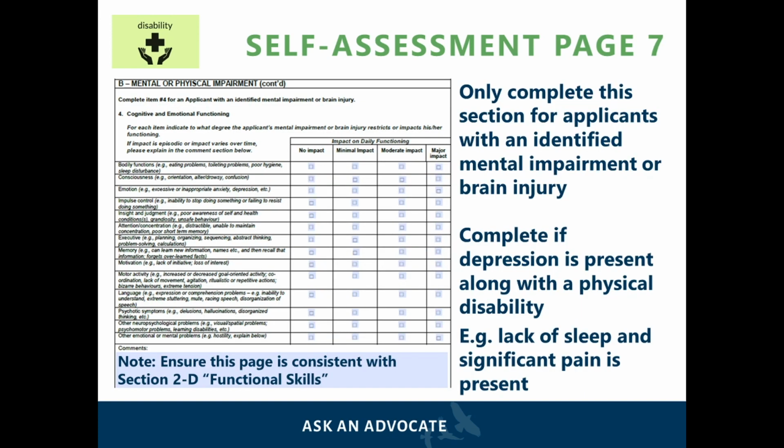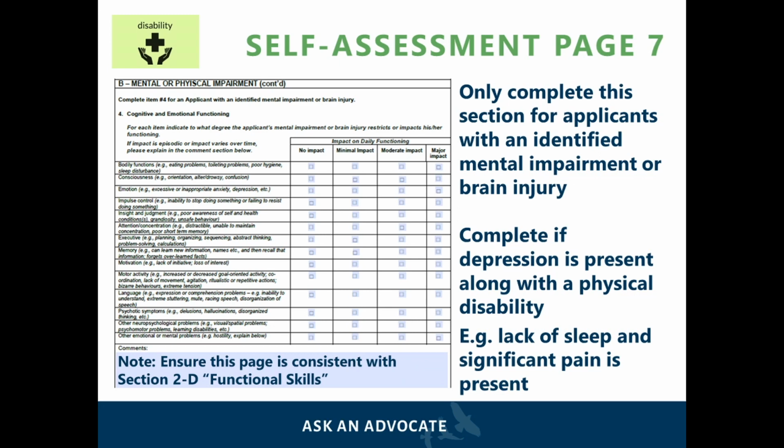Question 4 of Part B is only applicable to applicants who have a mental impairment or brain injury, as this section is related to cognitive and emotional functioning. The applicant must indicate whether the functions mentioned are impacted or not, and whether the impact is minimal, moderate, or major. It may be helpful to explain in the comment section how these functions are impacted.